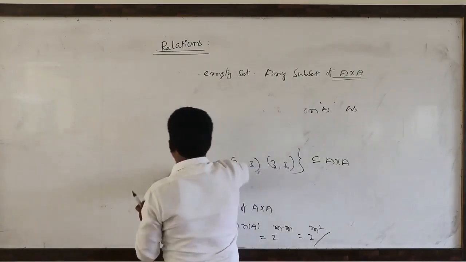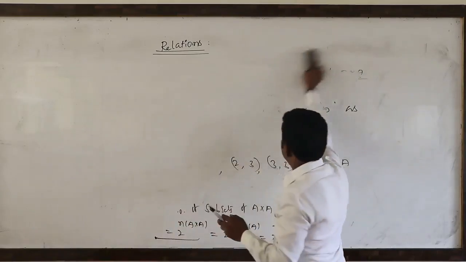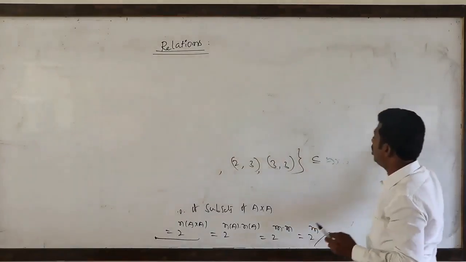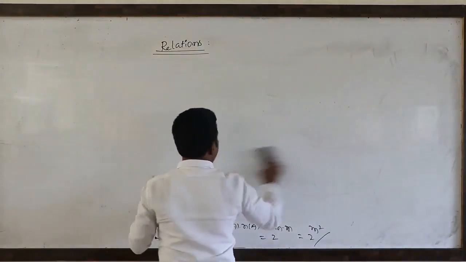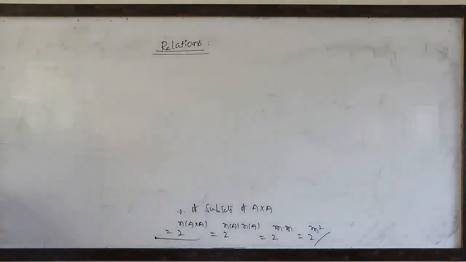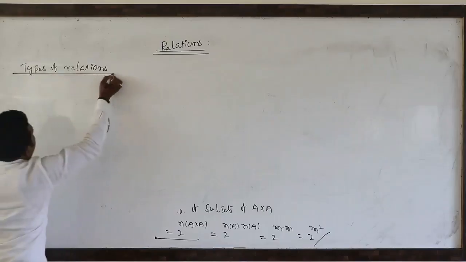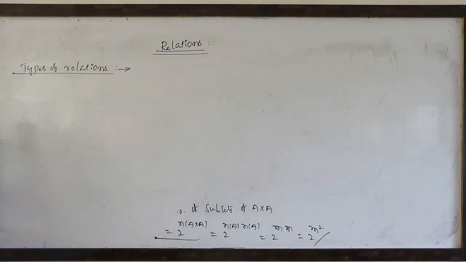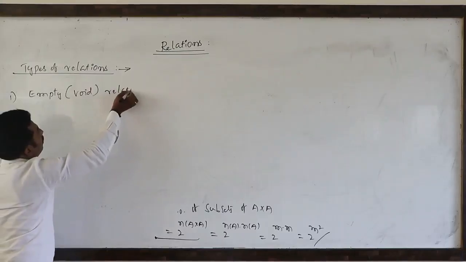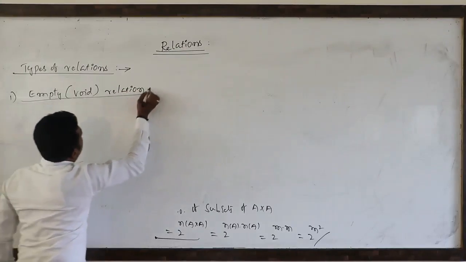Among the types of relations, the first one is the empty relation, or void relation, or null relation also we will take.